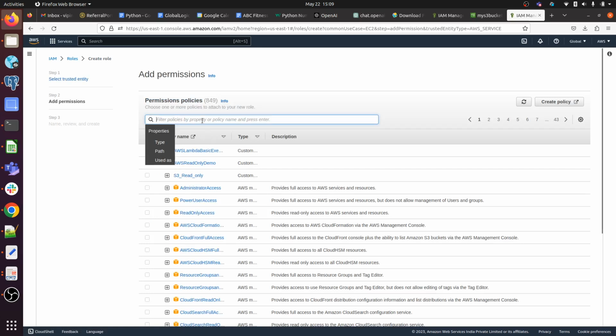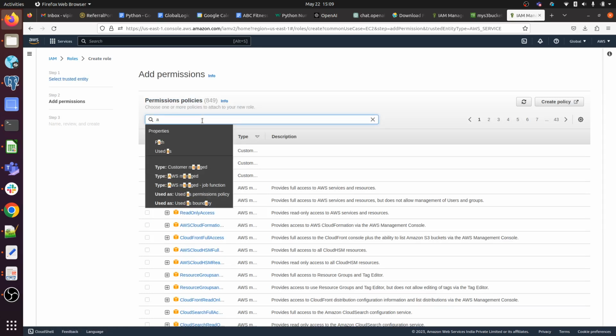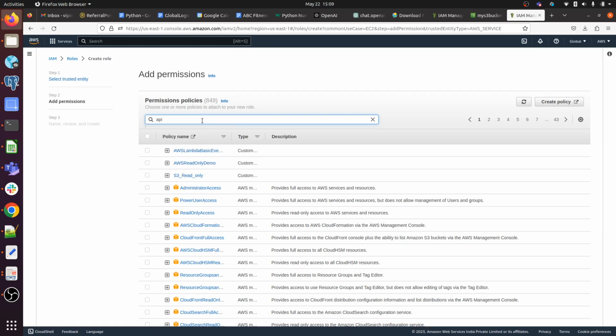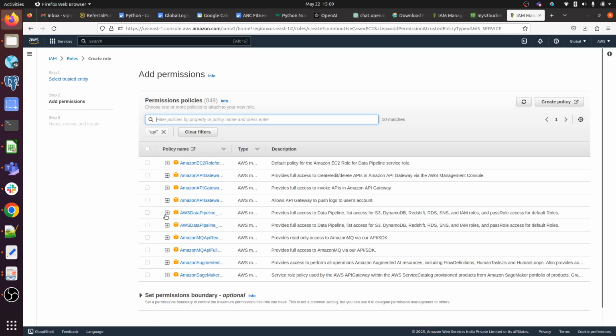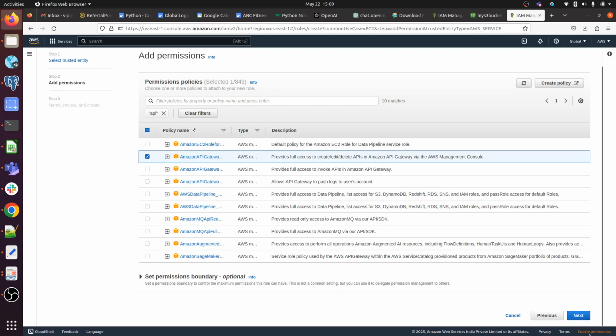Like I am going to EC2, API execute API permission. Okay, so where is Amazon API Gateway full access? It provides full access to create, edit, delete APIs in Amazon API Gateway via the AWS management console.